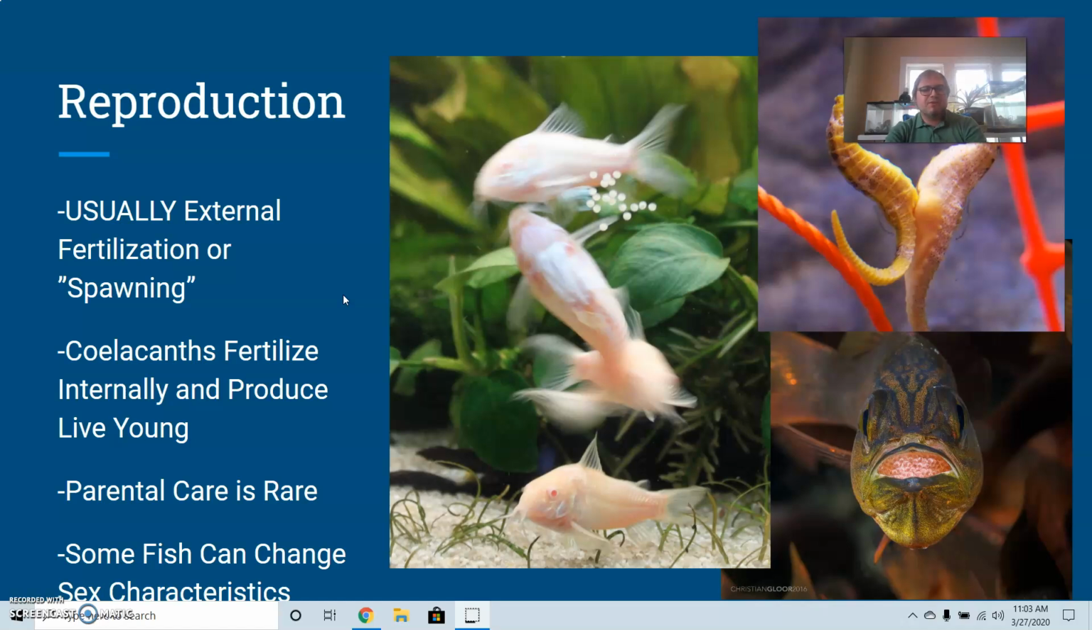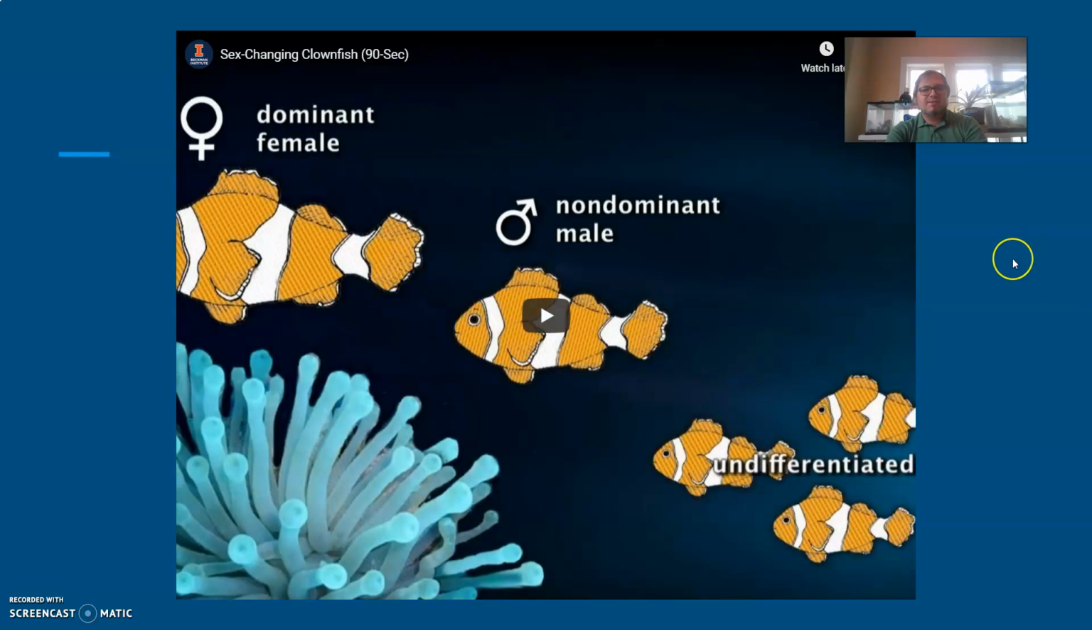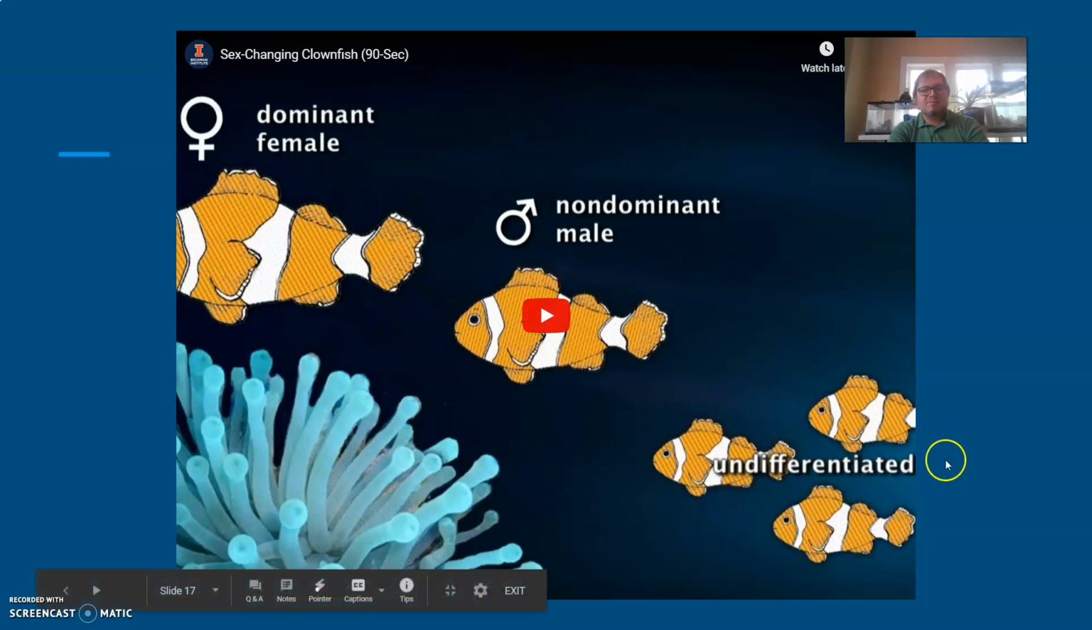Some fish are also capable of changing their sex characteristics, which helps with reproduction. So this is the last part of the video. Watch this clip about sex-changing clownfish again. It talks about how basically their social dynamic causes them to express either female sex characteristics, male sex characteristics, or neither. Sometimes they don't express any sex characteristics at all.